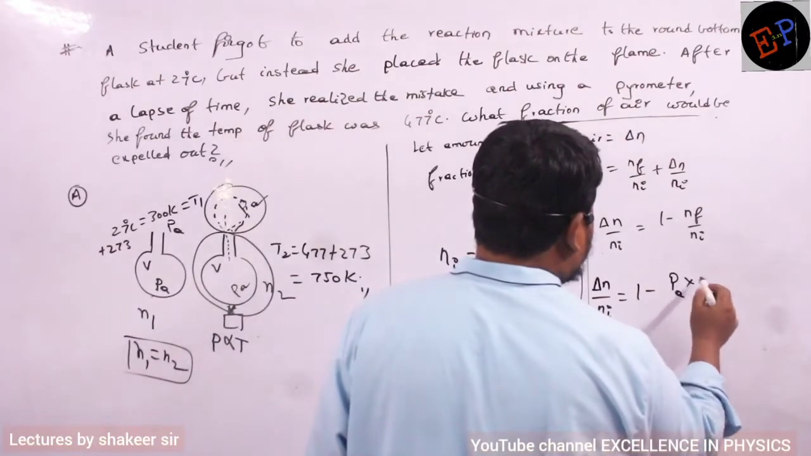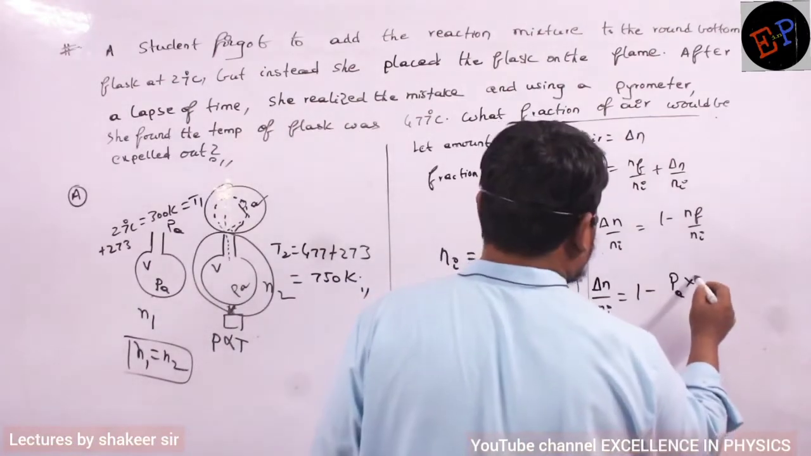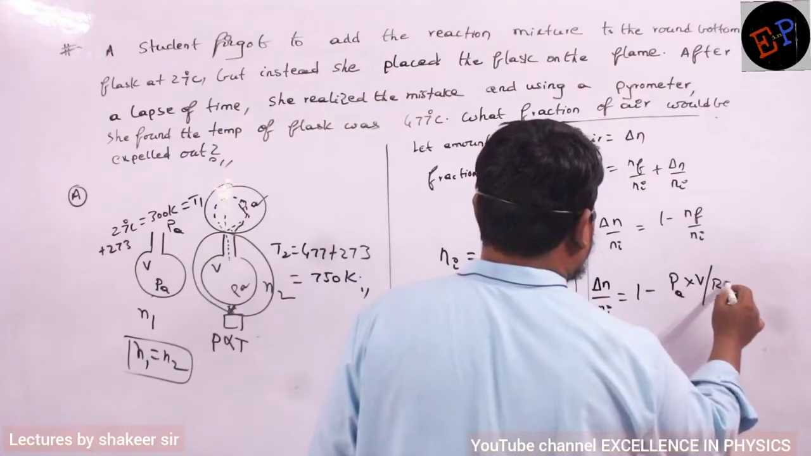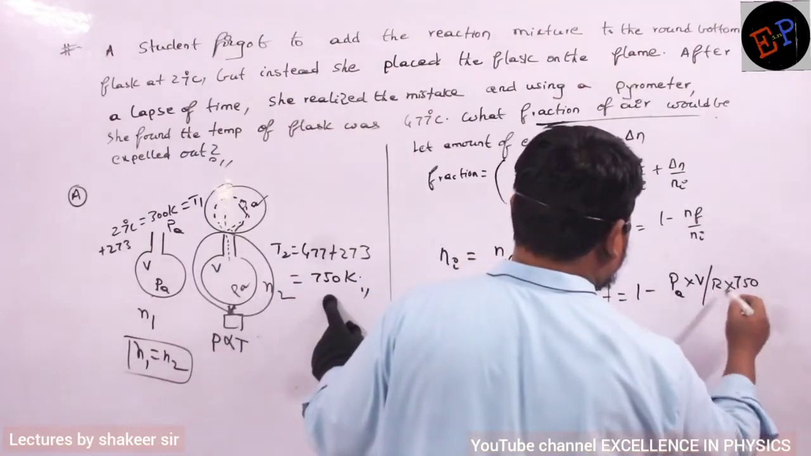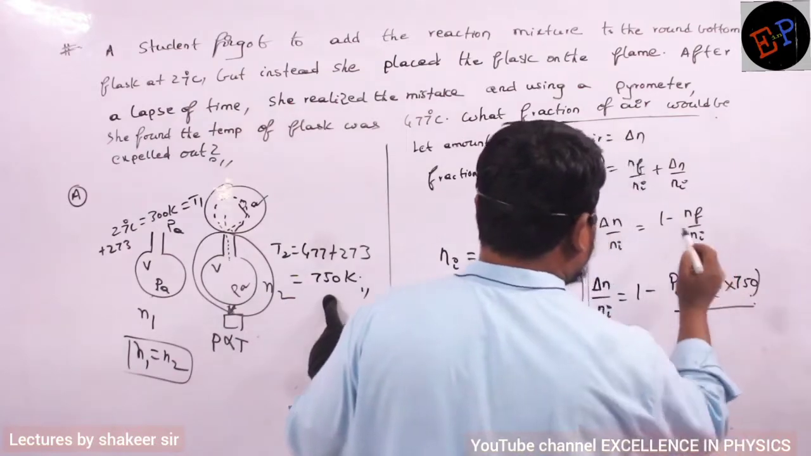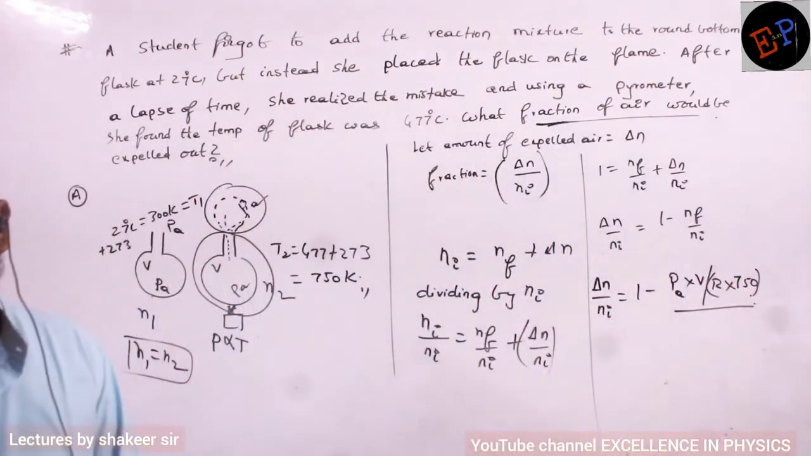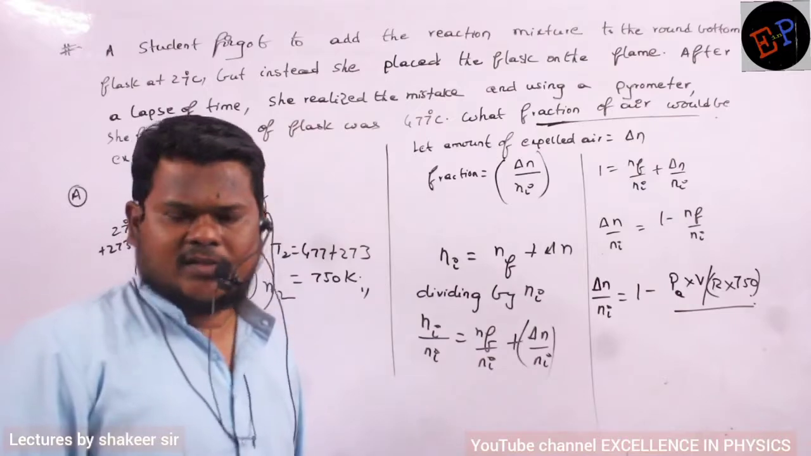So PV, and what is the volume? Volume is the same volume, no? PV divided by R. Now what is the final temperature? Final temperature is 750. That's all, no? Divided by Ni. What is Ni? Initial number of moles. Again PV is equal to nRT only, no?